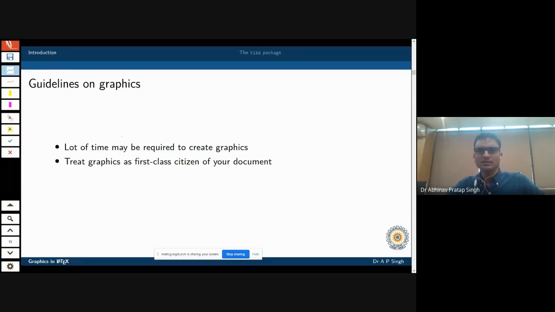It should not be like, oh right, text is my main issue and I will handle graphics later on, or not bother about it at all. It should be treated as a first class citizen. The time and effort you put into creating your document, or the text, you should be as careful with graphics as well.